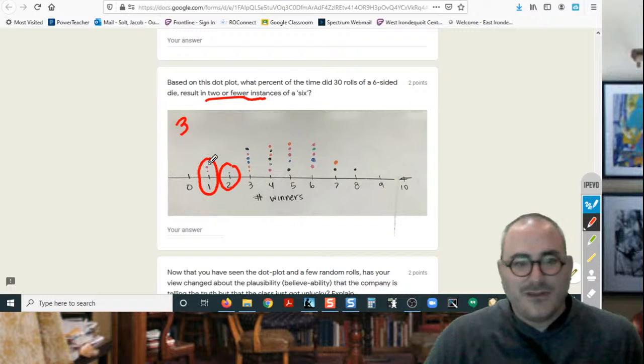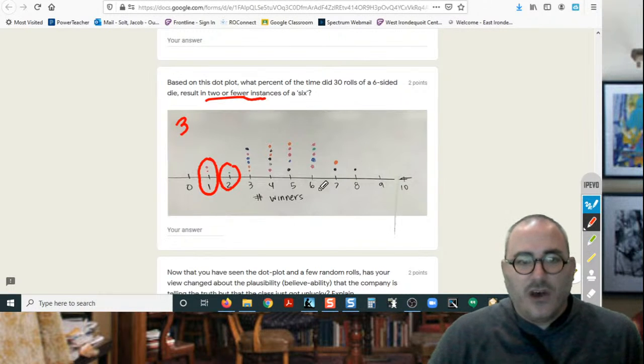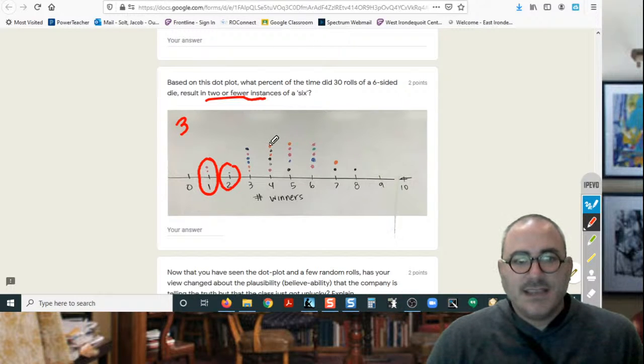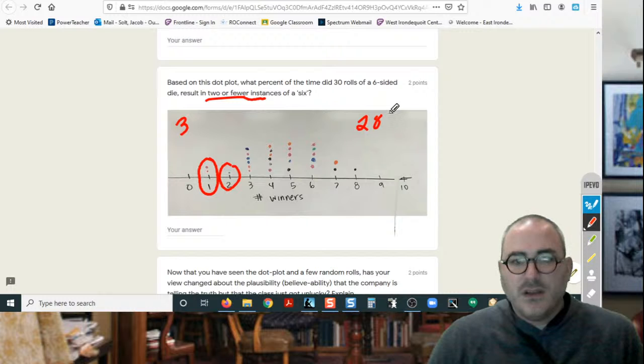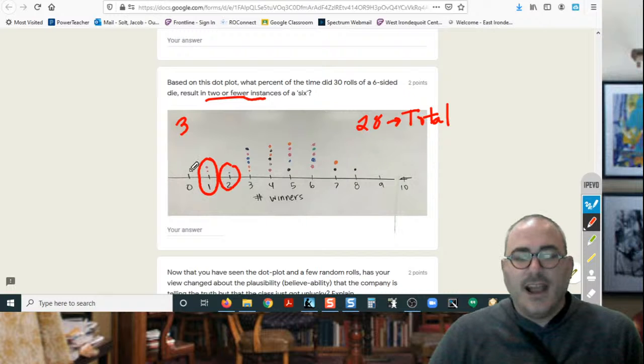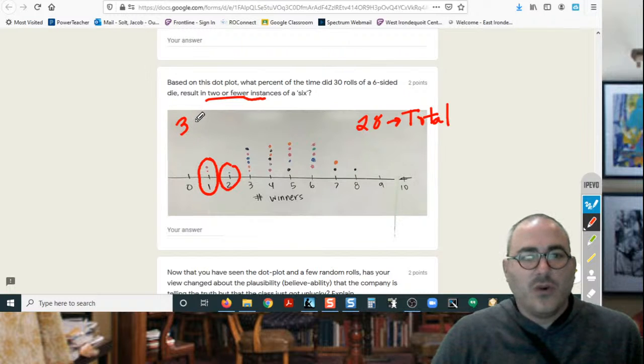Now, I don't know if there's exactly 30. Let me count them. I need to find out the total of all the dots in this dot plot now. 1, 2, 3, 4, 5, 6, 7, 8, 9, 10, 11, 12, 13, 14, 15, 16, 17, 18, 19, 20, 21, 22, 23, 24, 25, 26, 27, 28. So 28 total. Out of 28 tries of 30 dice rolls, 3 were 2 or less.